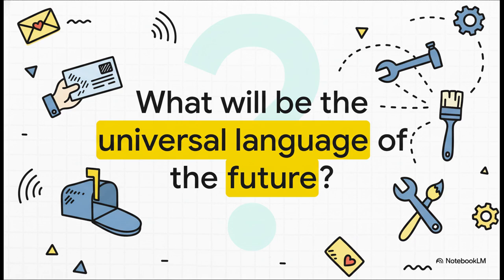So, we've seen how this universal language of HTTP and JSON built the world we live in right now. But as technology keeps evolving with AI and the Internet of Things, you have to wonder, what will the postcards of tomorrow look like? What will that next universal language be? Definitely something to think about.